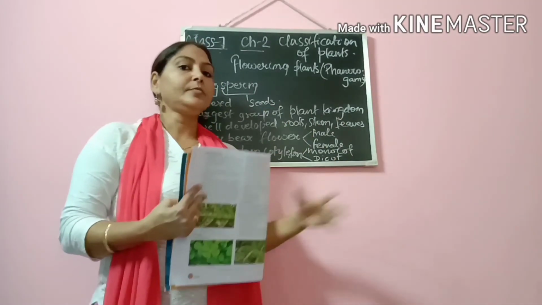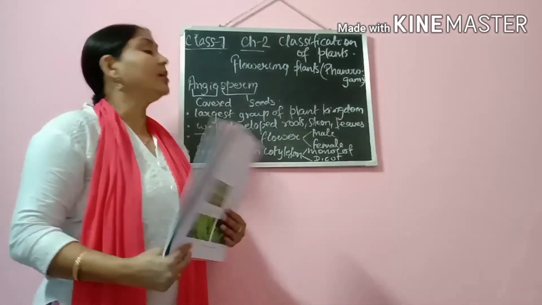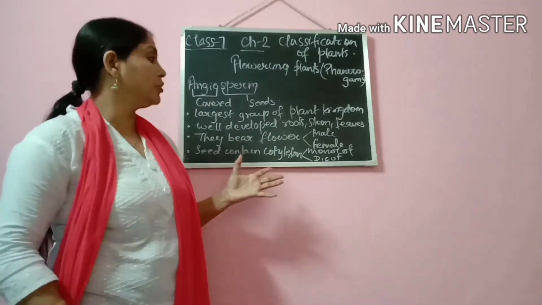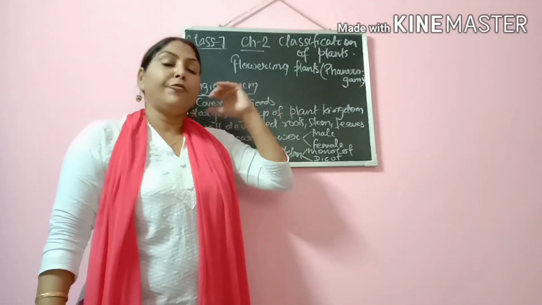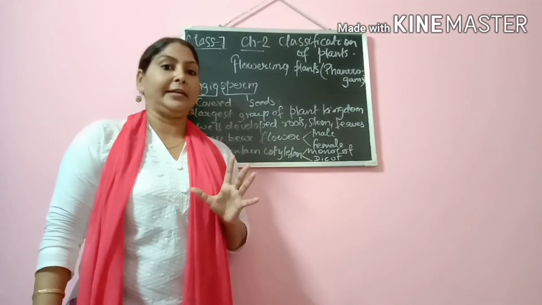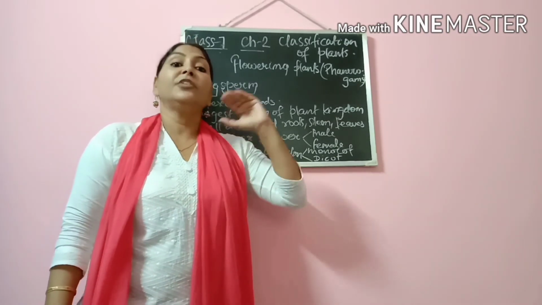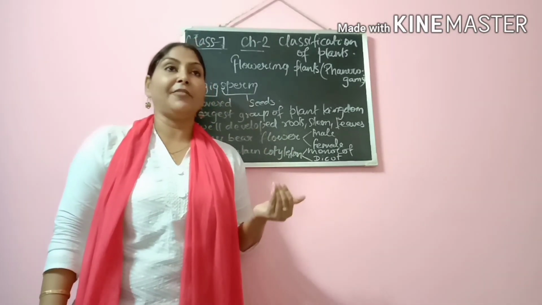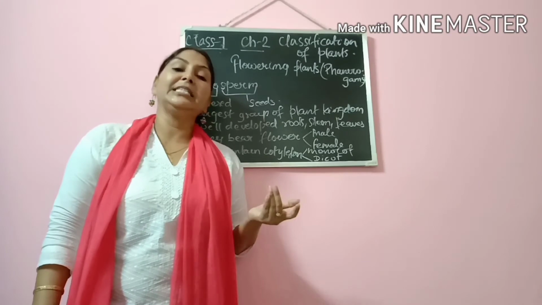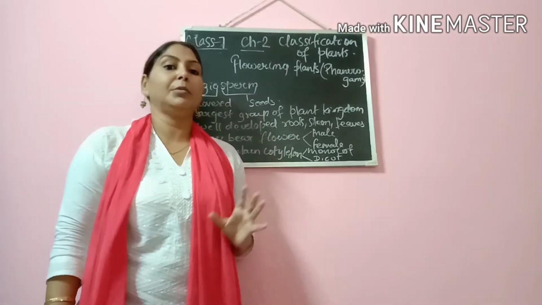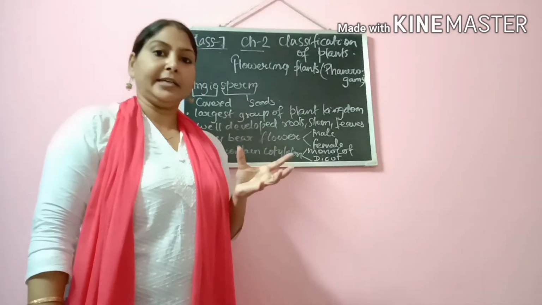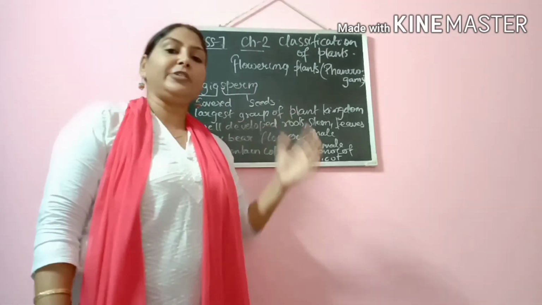So here we complete the explanation of angiosperm. Today we have completed the full flowering plants category. In biological terms we can say we have learned about all the phanerogams, their classification and their features.